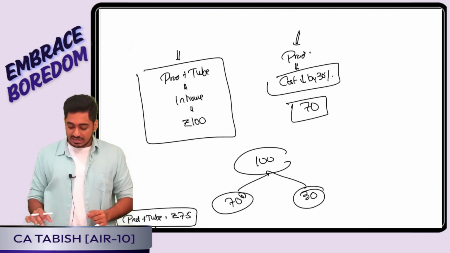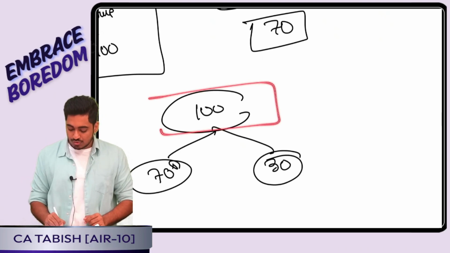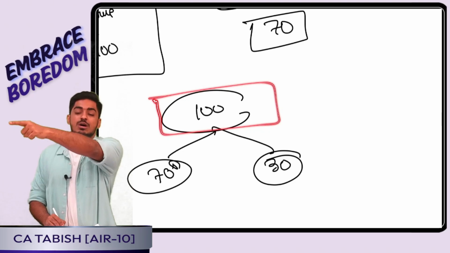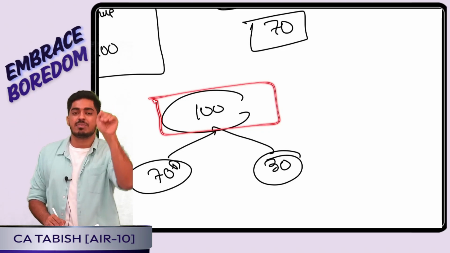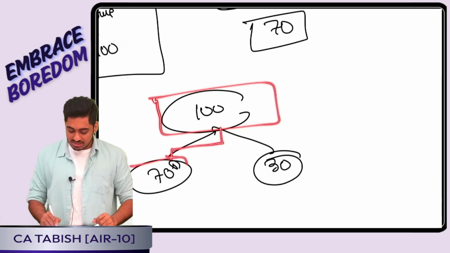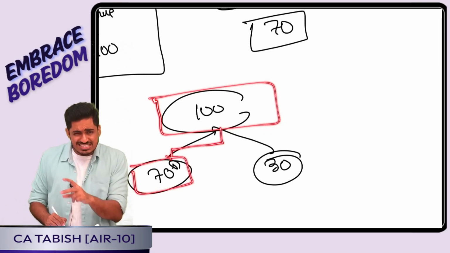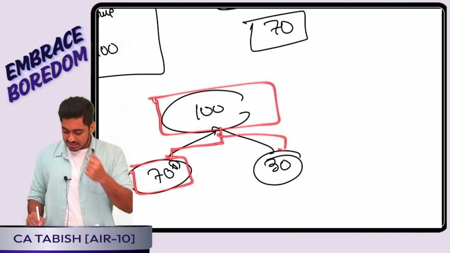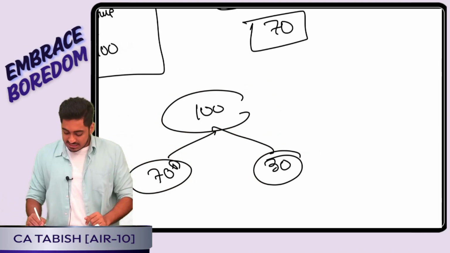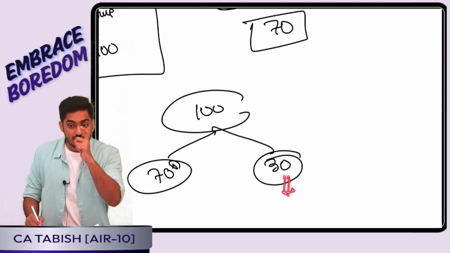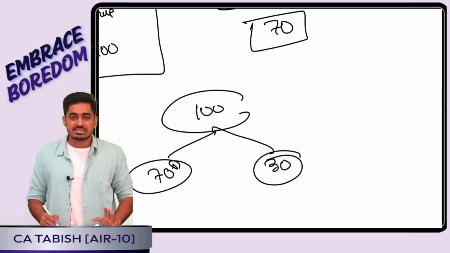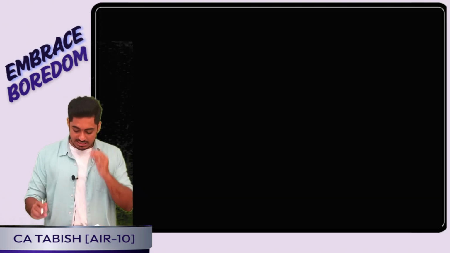Suppose I am telling, right now I am producing product also, tube also. My cost is 100. In future, if I purchase a tube from outside, my cost will be saved by 30%. That means my cost will reduce by 30%. That means how much will be the revised cost? 70. That means how much cost is saved? How much cost is reduced? 30. Why is it reduced? Because I did not manufacture the tube in-house. That means this 30 is going to be the cost of the tube. This 70 is going to be the cost of the product. Is this clear, everyone? This was one very important calculation in this question, EMO.